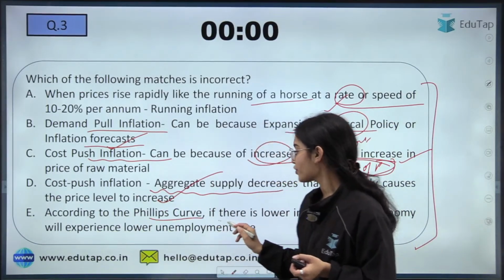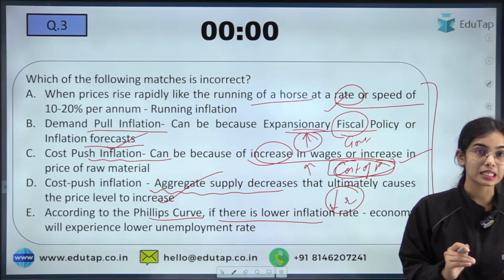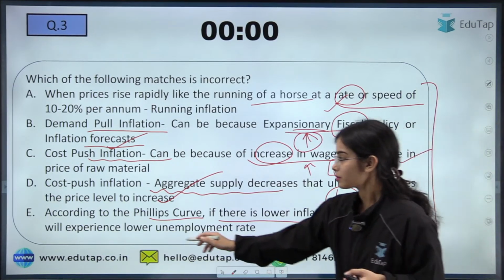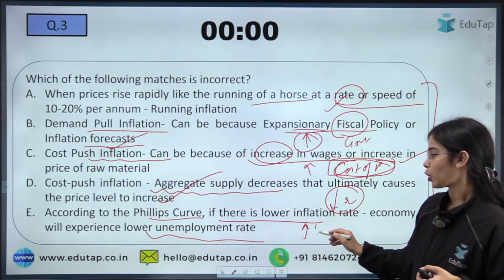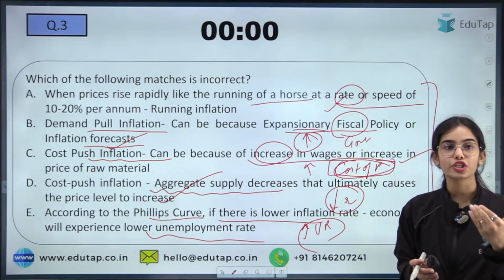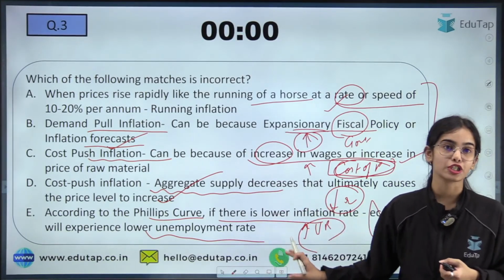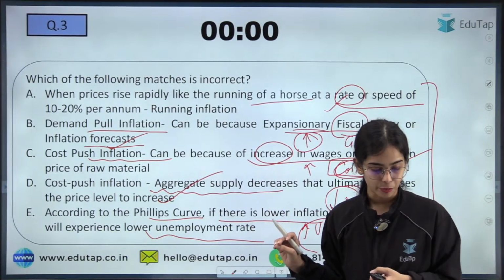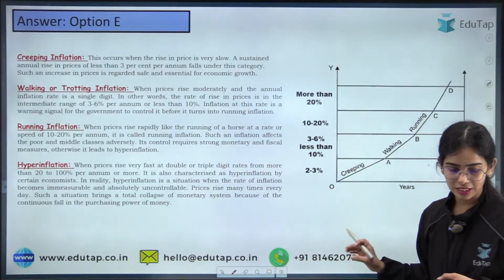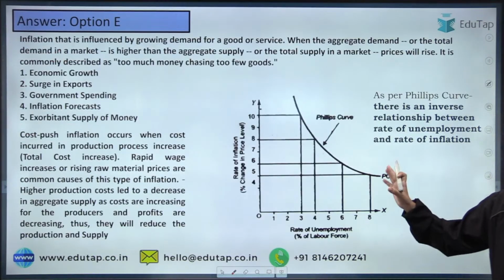According to the Phillips curve, if the inflation rate is decreasing, then there is an increase in the unemployment rate, because there is an inverse relationship between the inflation rate and unemployment rate. So this statement is wrong. Most of you have given the right answer. That is absolutely correct.